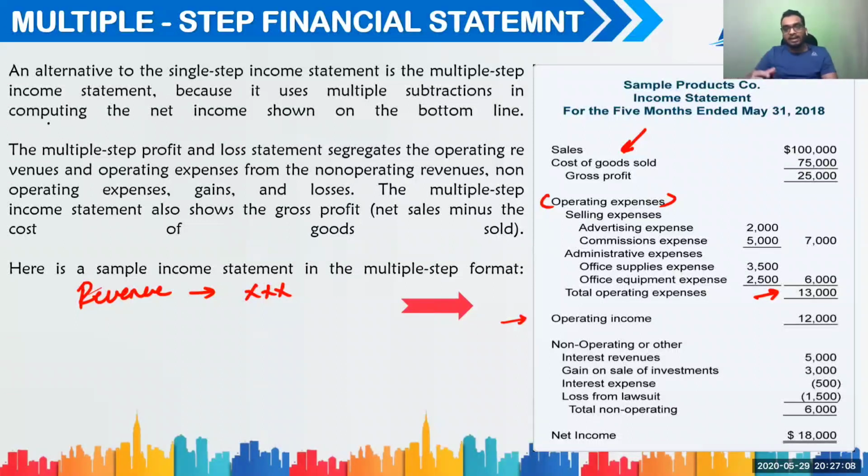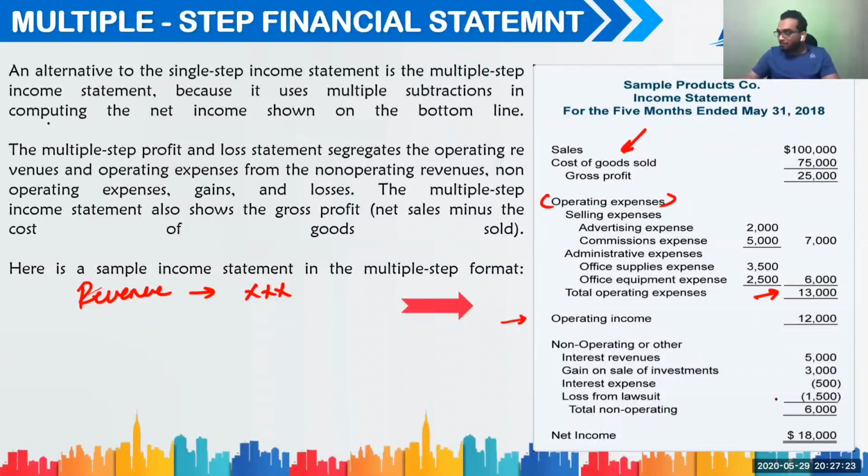It means if you look at the headers, interest revenues, gain on sales of investments, all the income that you got from different sort of earning sources. Getting the point? So you will have total non-operating